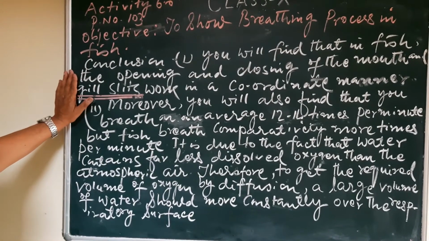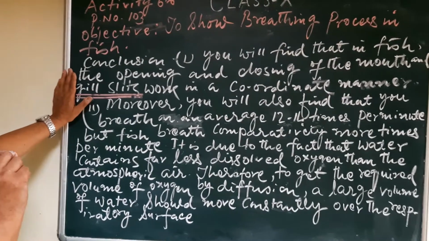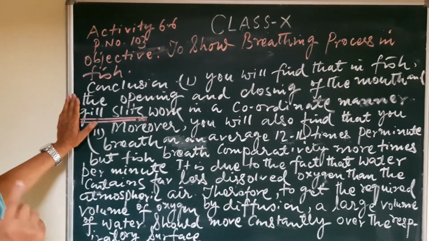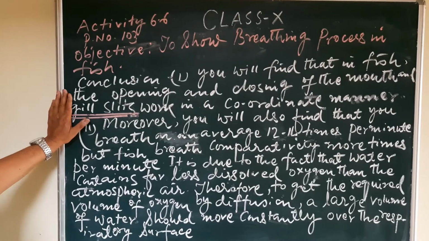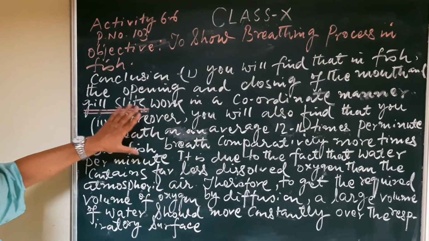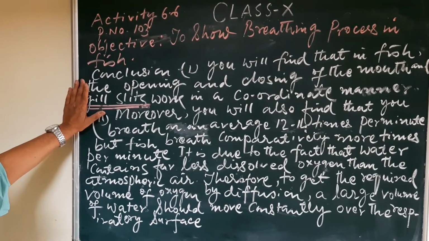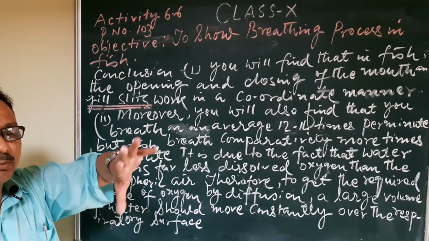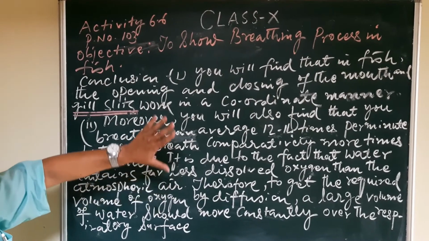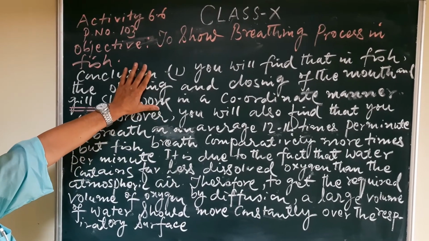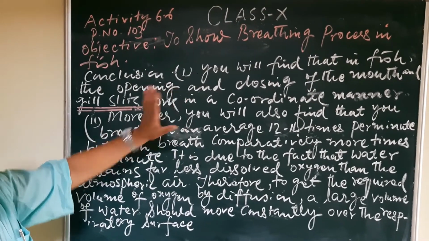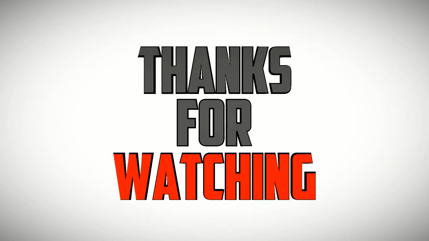The extensive network of capillaries in the gills takes in that oxygen that passes over the gills in the dissolved form, and it is distributed to all the parts of the body. In this way, you may compare the breathing rate or the breathing process of yourself and the fish also.